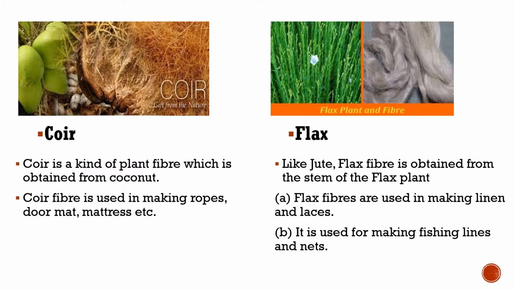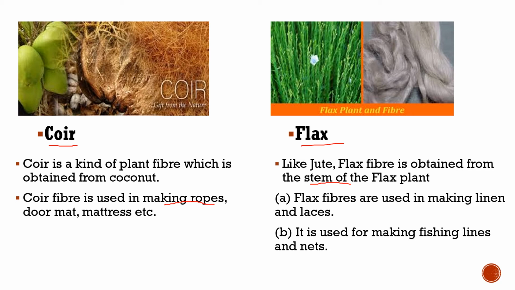Now there are some other useful plant fibers like coir and flax. Coir is obtained from the outer covering of the coconut fruit, and it is used for making ropes, doormats, mattresses, etc. While flax is like jute, it is obtained from the stem of the flax plant.